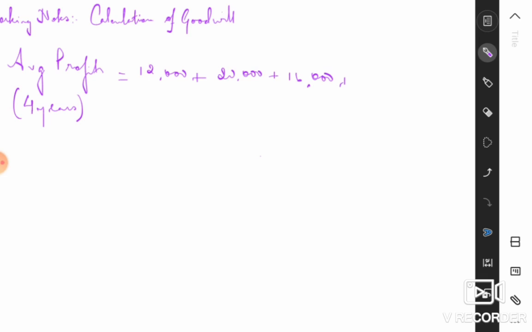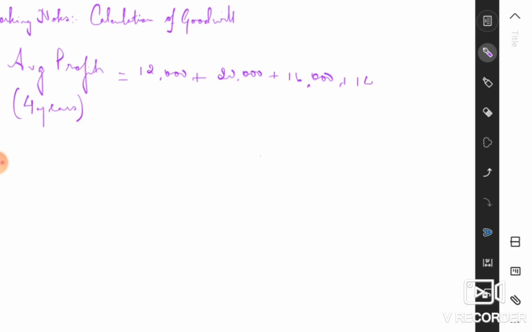And then for the year 2014, we have been given a balance sheet for the year 2015, right? Balance sheet is for the year 2015. And here, profit for the year is rupees 14,000. So that will also be included in the calculation of our average profits of the last 4 years.